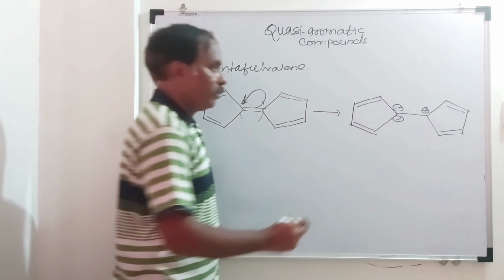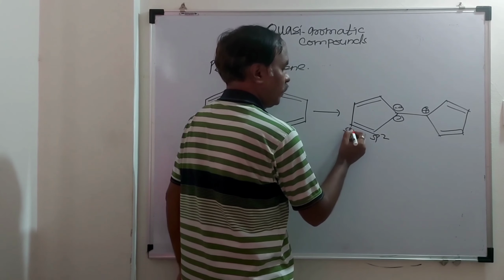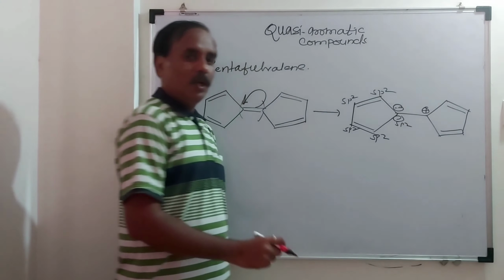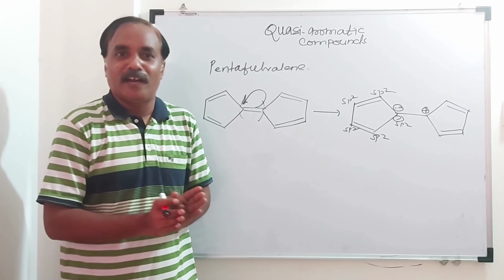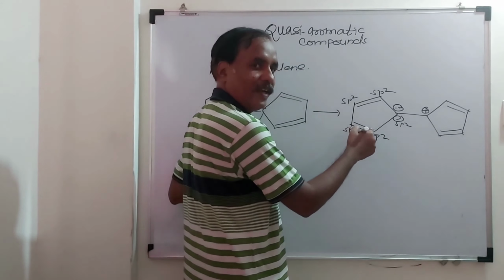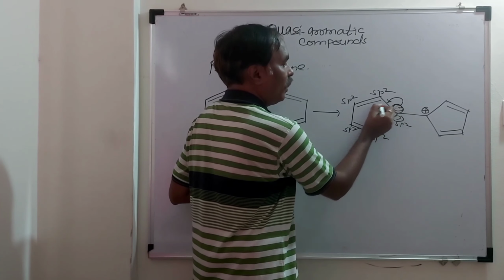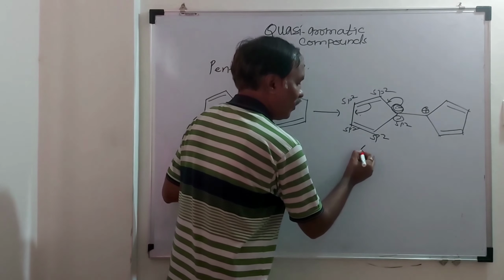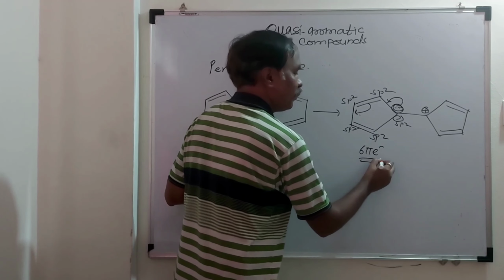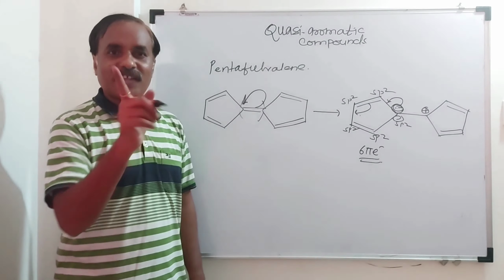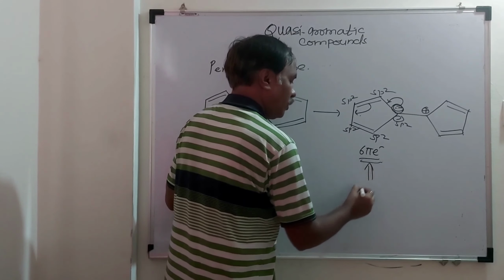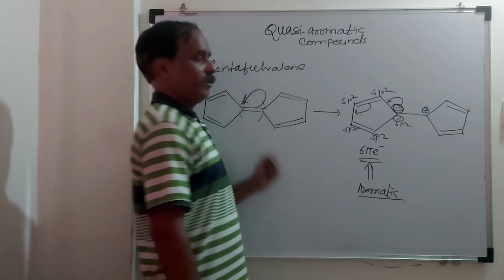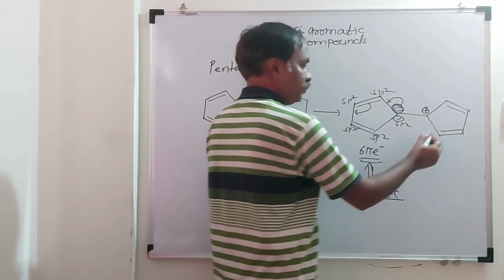Now take ring number 1. sp2, sp2, sp2, sp2, sp2. No doubt the compound is planar. Ring number 1 is planar. Total number of Huckel's electrons: remember, these two electrons are part of complete delocalization and these two electrons are also Huckel's electrons. So the total number of Huckel's electrons is 6 pi, and ring number 1 is aromatic. Now ring number 2, this one.